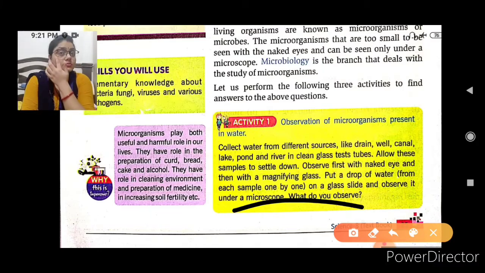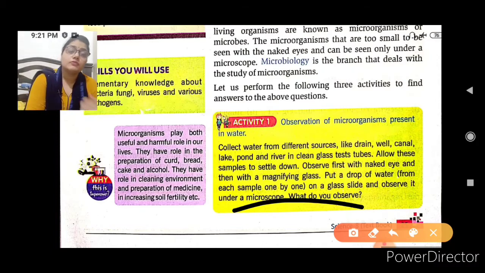Remember, you take all of these in clean glass test tubes. Now first see with your naked eyes what you observe, and then with the help of the microscope or magnifying glass, see what the observations are.